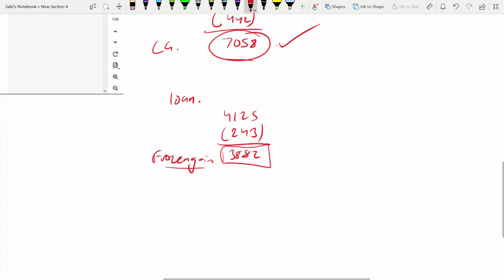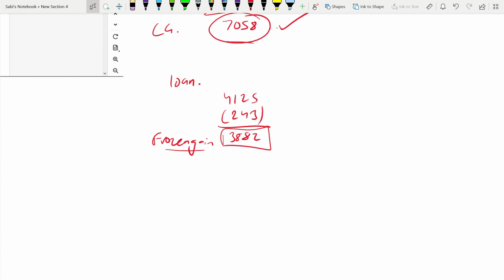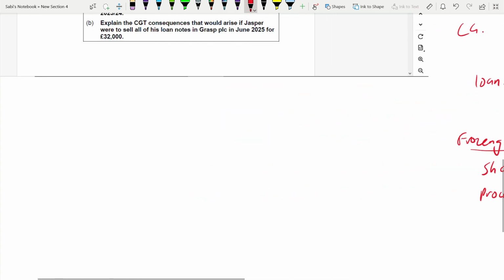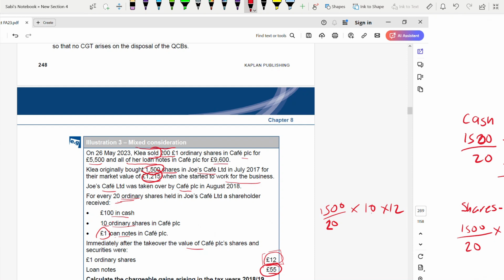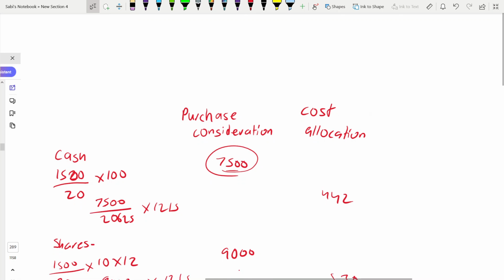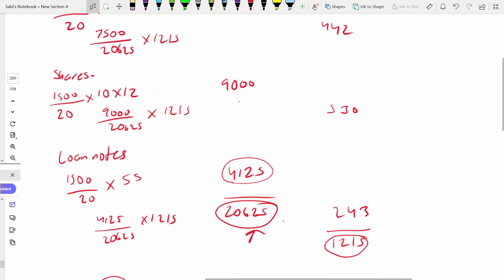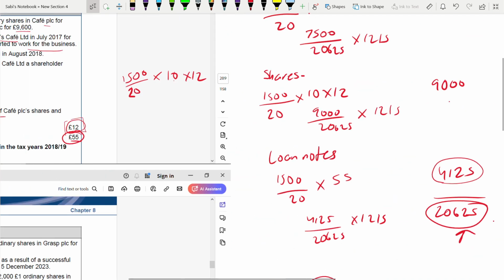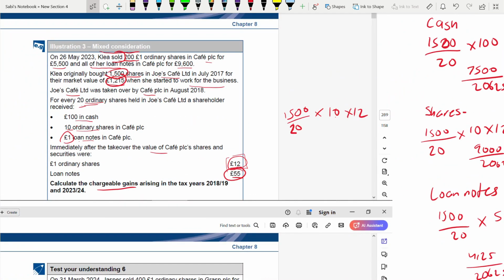Okay. Now, coming to the disposal of 200 shares. Remember, 200 shares we are disposing of. What is the proceed? This is when we are disposing the shares. But remember, we are only selling here. It's written here. We are only selling 200 shares. So when we are selling 200 shares, what is the proceed? They have given you the amount. We have sold it for 5,500, this amount.